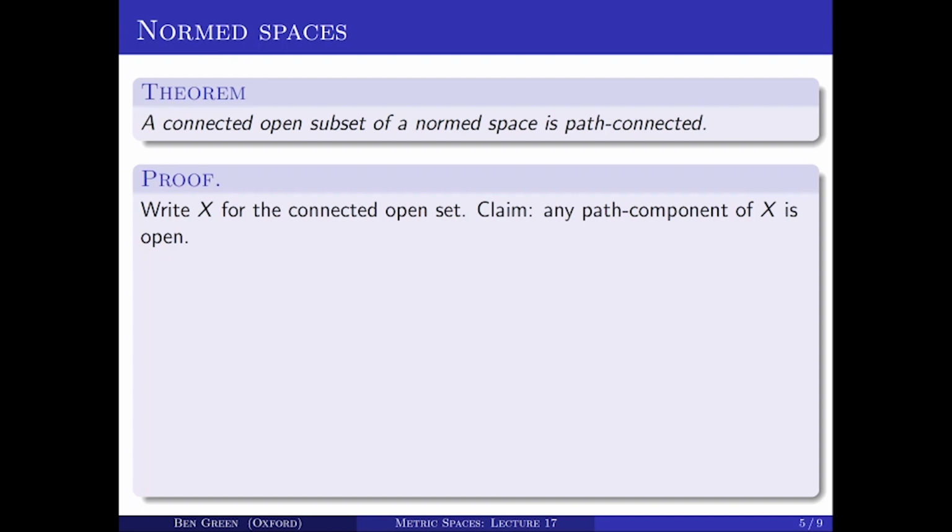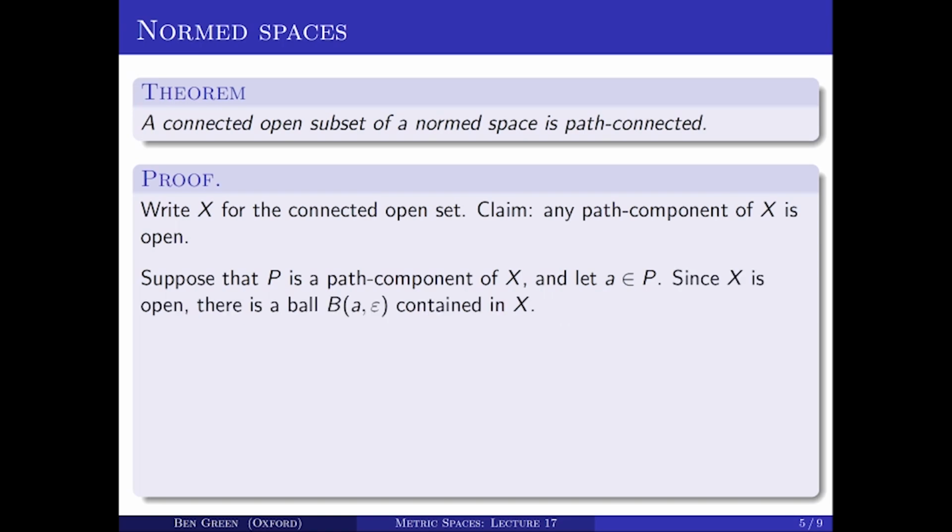Let's write X for this connected open set. And then I claim that any path component of X is open. So let's prove that claim. Let P be a path component of X. So let's just remember what this means. It's one of the equivalence classes under the equivalence relation that A tilde B if there's a path from A to B. So suppose that P is one of those equivalence classes, and let's take a point A in P.